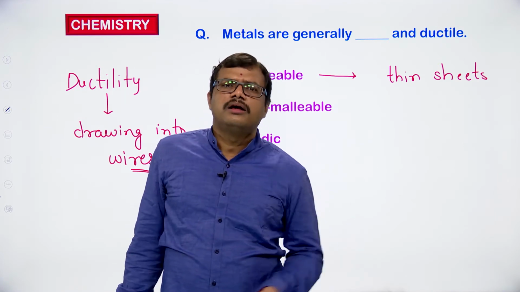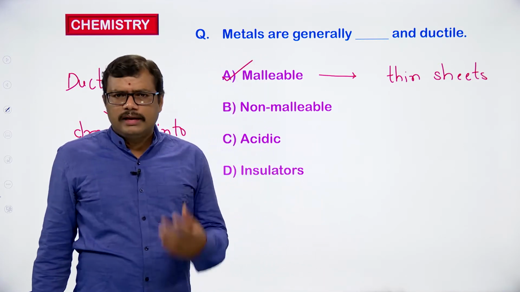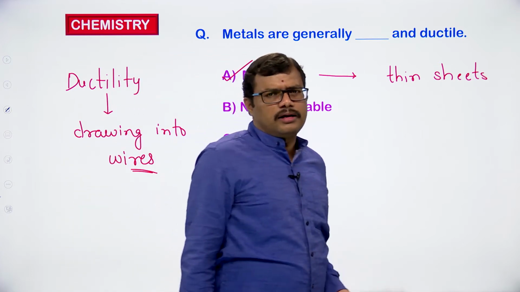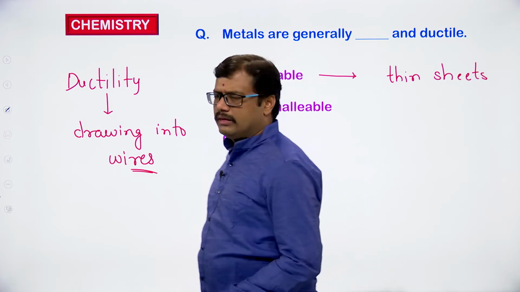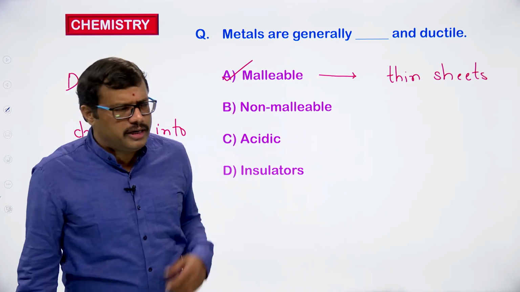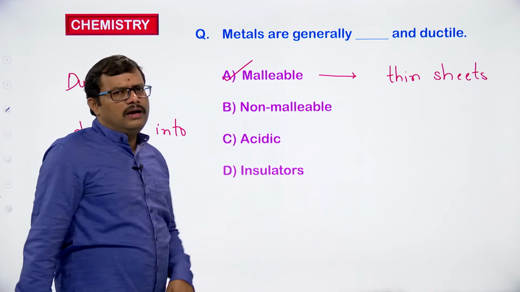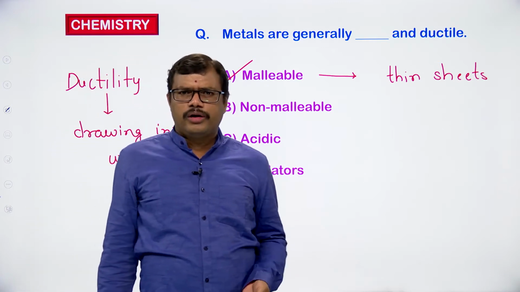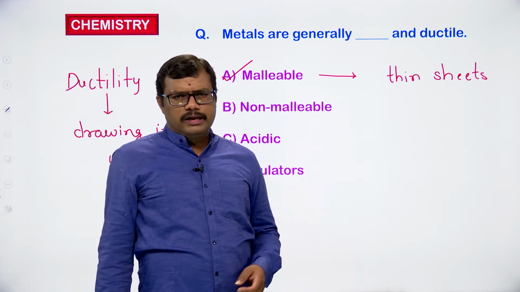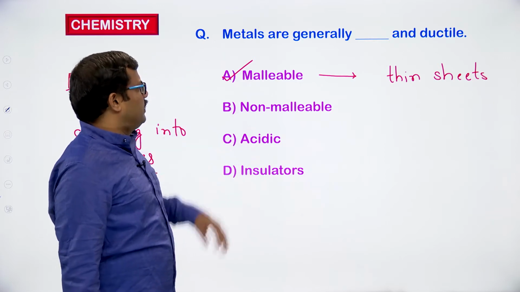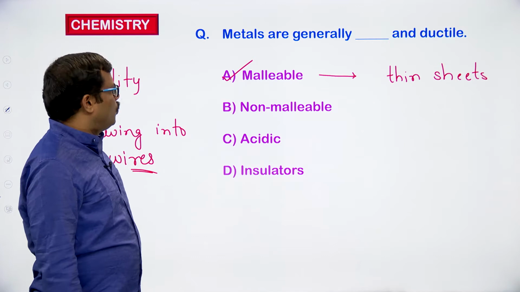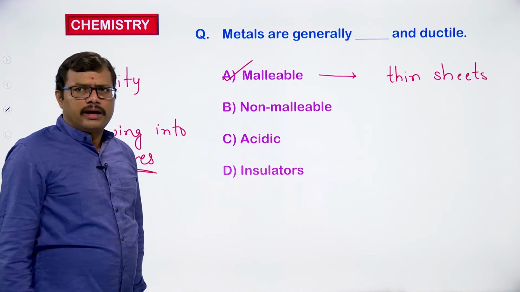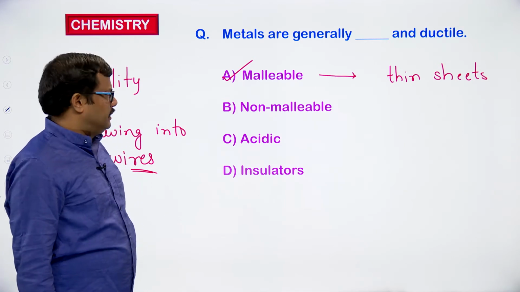The elements which are not malleable and non-ductile are non-metals. Non-metals cannot be drawn into sheets, and they do not exhibit any ductility. So metals only exhibit ductility as well as malleability. Very good. So option A is the correct option in this particular case.